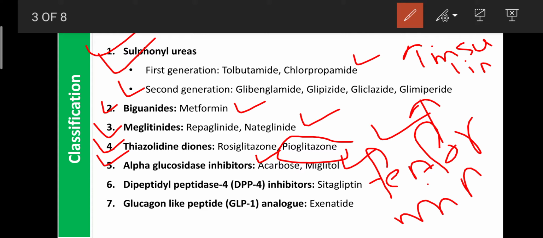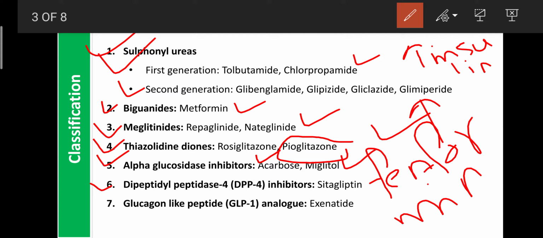And the sixth class is known as the dipeptidyl peptidase 4, also known as DPP4 inhibitors. An example is sitagliptin. This enzyme DPP4 is responsible for the metabolism of incretins. Incretin is a group of hormones secreted from the wall of the intestine, and they enter the pancreatic gland or beta cells, where they enhance the release of insulin.